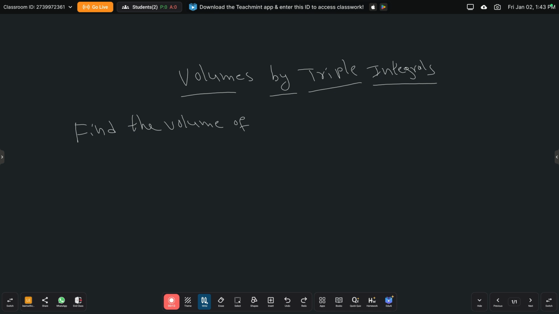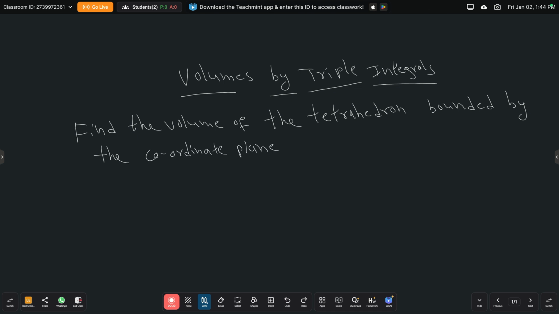Find the volume of the tetrahedron bounded by the coordinate planes and x by a plus y by b plus z by c is equal to 1.